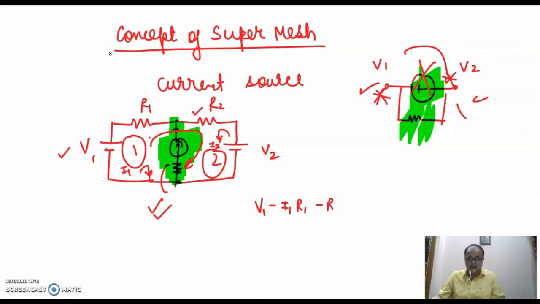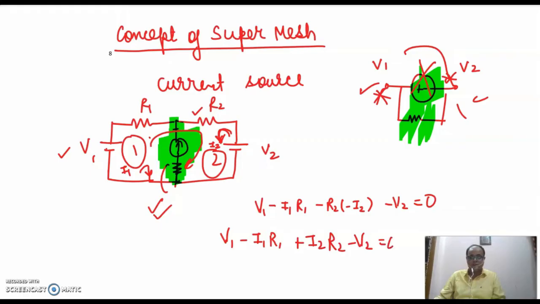This will be minus R2 times minus I2, since the direction of the current is different, minus V2 is equal to 0. So we get V1 minus I1 R1 plus I2 R2 minus V2 is equal to 0. This is how we proceed in case we encounter a super mesh.